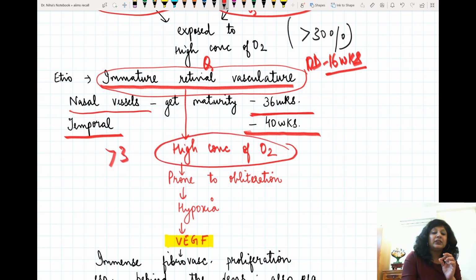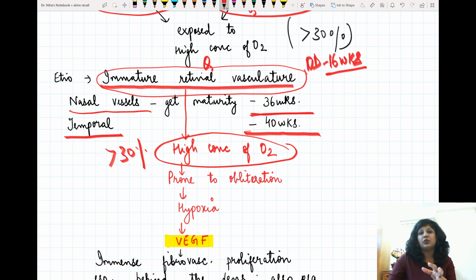That means more than 30%. So, we should not give more than 30% of oxygen concentration to these babies. You are putting them in incubators. So, there are three risk factors: less than 1.7 kgs, less than 34 weeks, and giving the high concentration of oxygen.